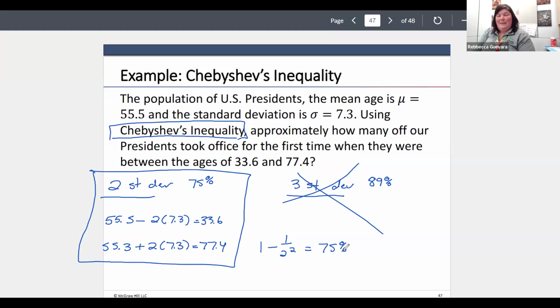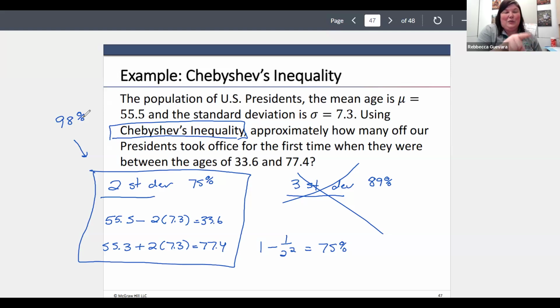44 out of 45 presidents are in there. So in reality, it's actually 98% are in this range. Chebyshev's theorem is useful. It gives us at least something. We can say at least 75% are in there. But it's not usually that close.